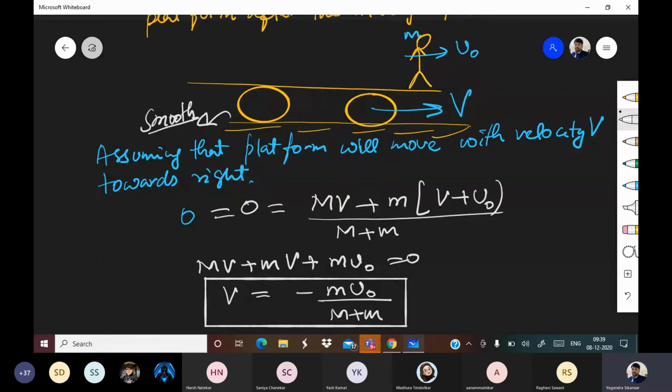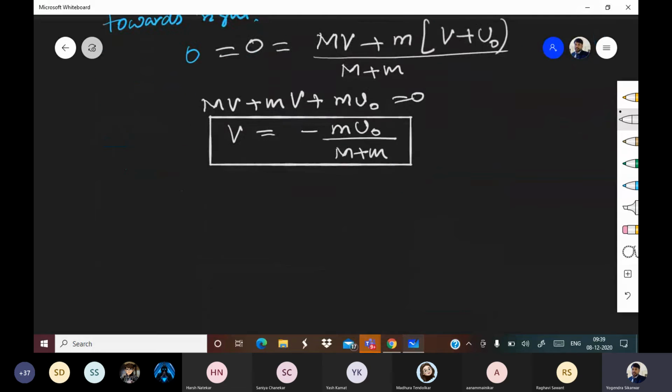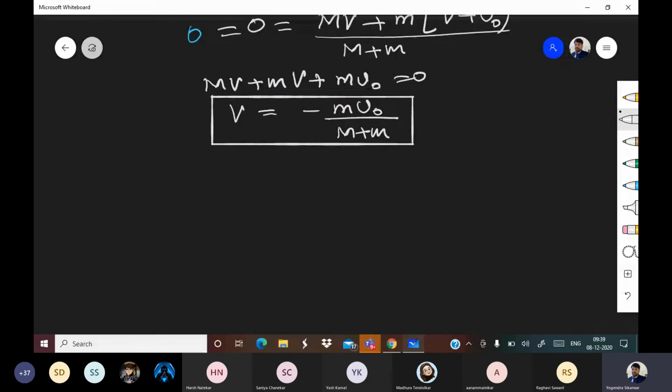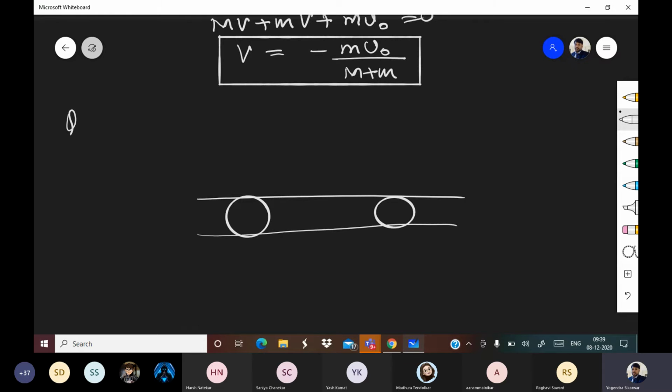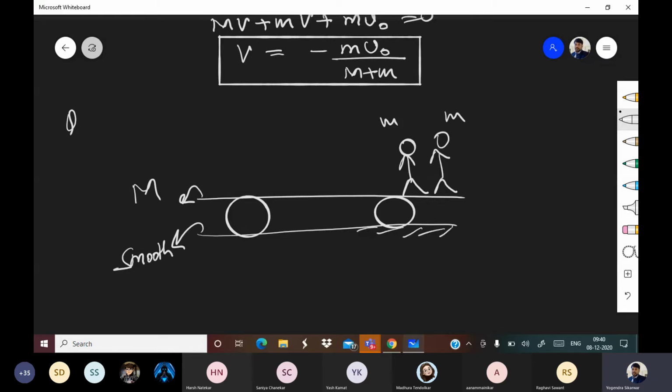So keep these type of questions in mind. All right. I'm giving you one more question. So there are two persons, M1, M2, or let us take M only. Both are of same mass. And this is a platform of mass capital M. This is ground, which is smooth. Everything is at rest initially.